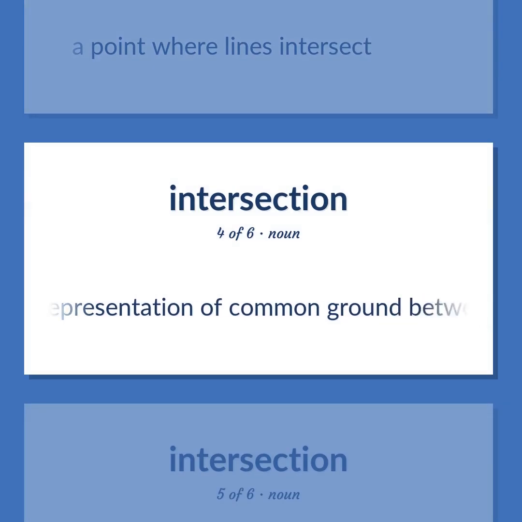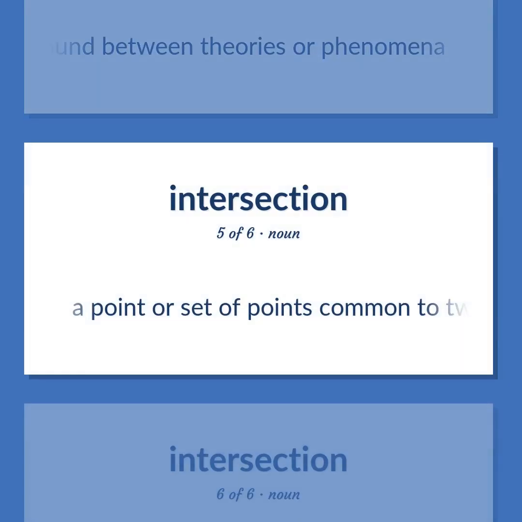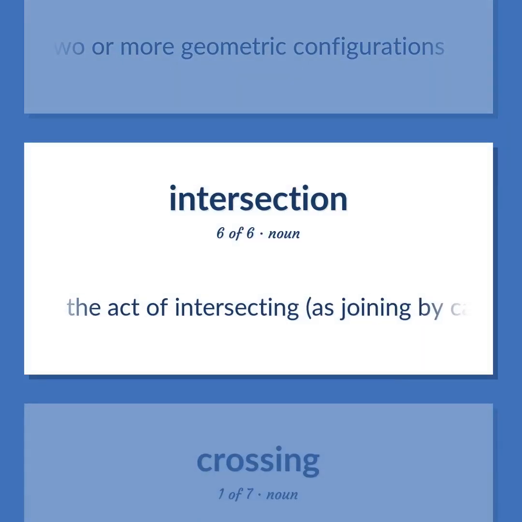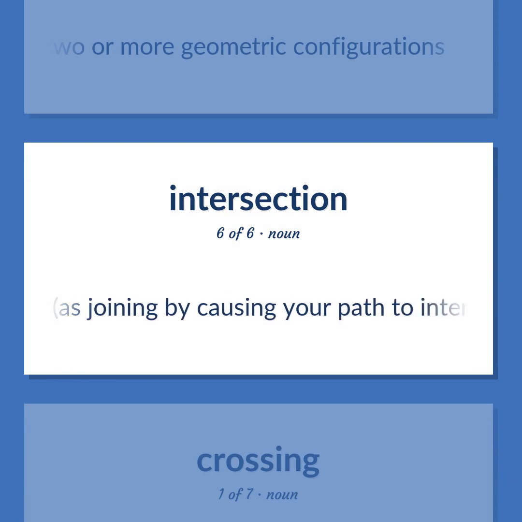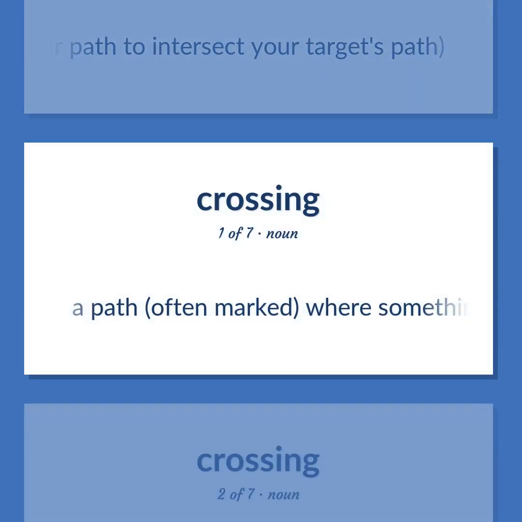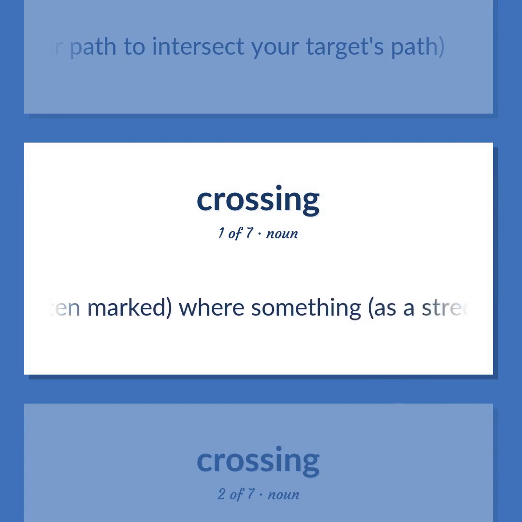A representation of common ground between theories or phenomena. A point or set of points common to two or more geometric configurations. The act of intersecting, as joining by causing your path to intersect your target's path. A path, often marked, where something, as a street or railroad, can be crossed to get from one side to the other.